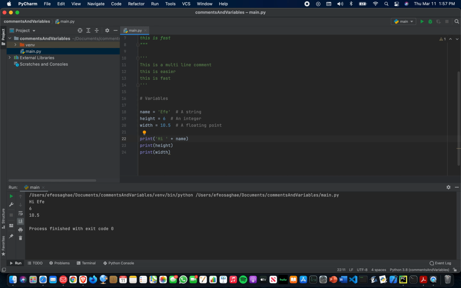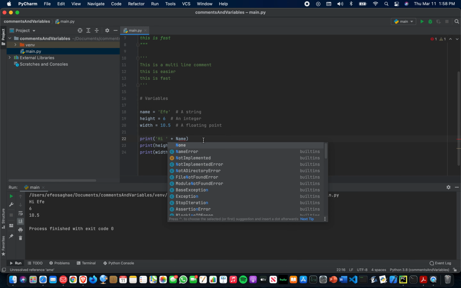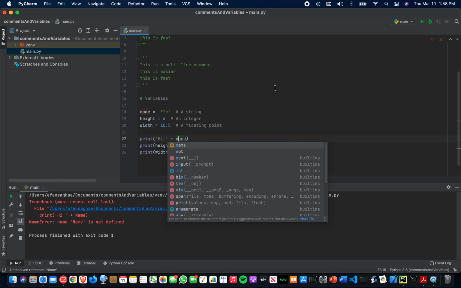Now, there are some common rules for naming variables in Python. Python has some variable-related rules that must be followed. First, variable names are case sensitive. As we saw, if we change this to the capital N, it'll be invalid. It will not run. It'll give us an error because name, the capital N, is not defined. So it is very case sensitive. So make sure you use whatever it is you put.